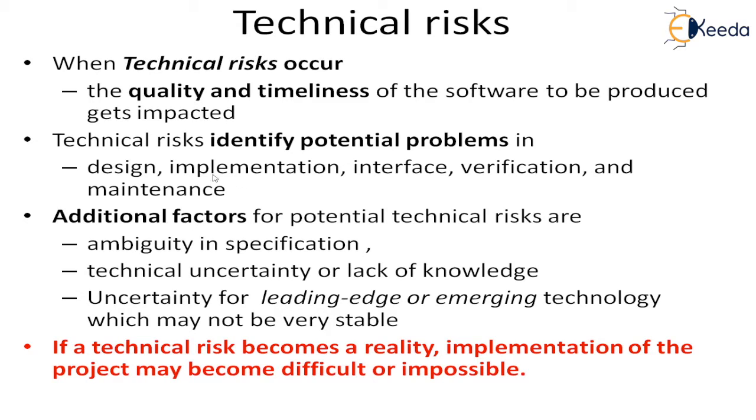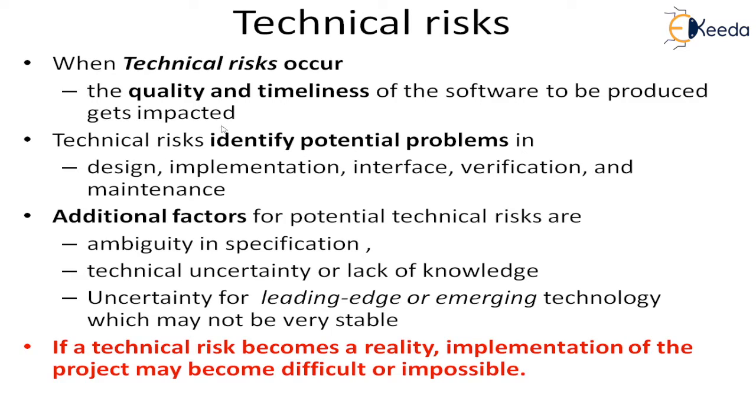So the way we have designed it, implemented it, created our user interfaces, tested, verified and validated it, or the way we are operating or maintaining it, each of these areas can create some technical problems which will get identified as risks.